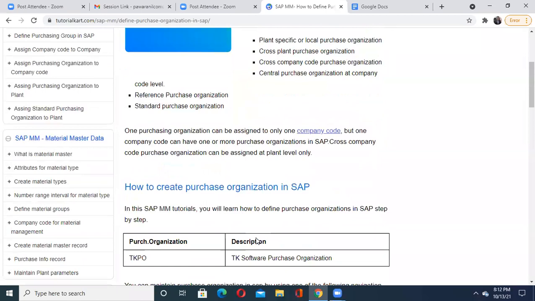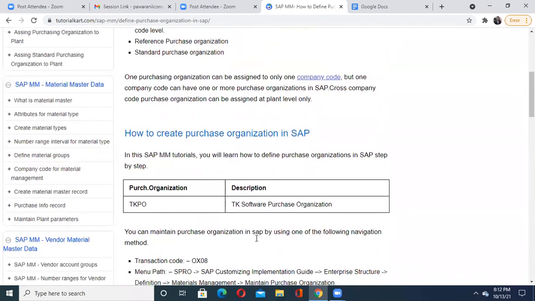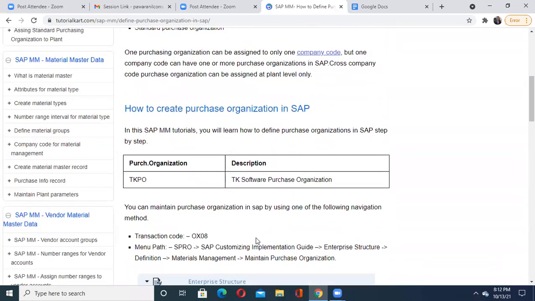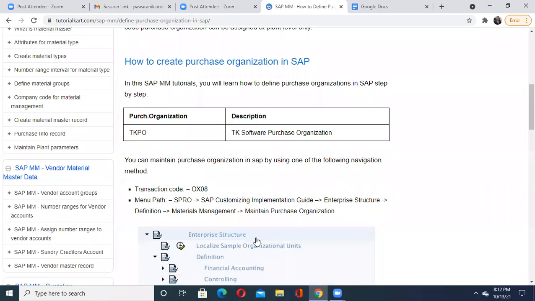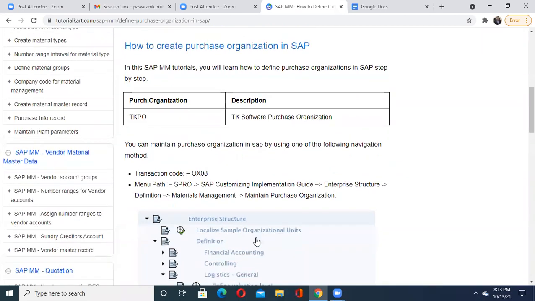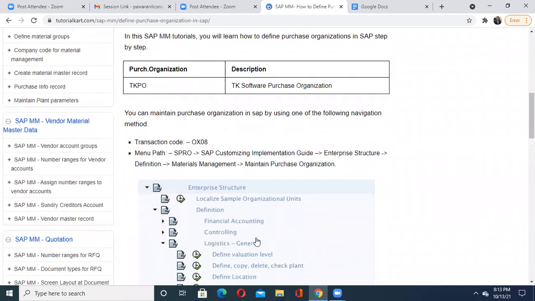Now how it is done, let us see this. We have taken an example, showing how to define the purchase organization step by step. First, the purchase organization name is given, suppose TKPO. It is the purchase organization of our previous company, that is the TK Bangalore plant, where we have given some code to it. So related to this, we are creating this TK software purchase organization. To do this job, you have to use another transaction code, that is OX08.